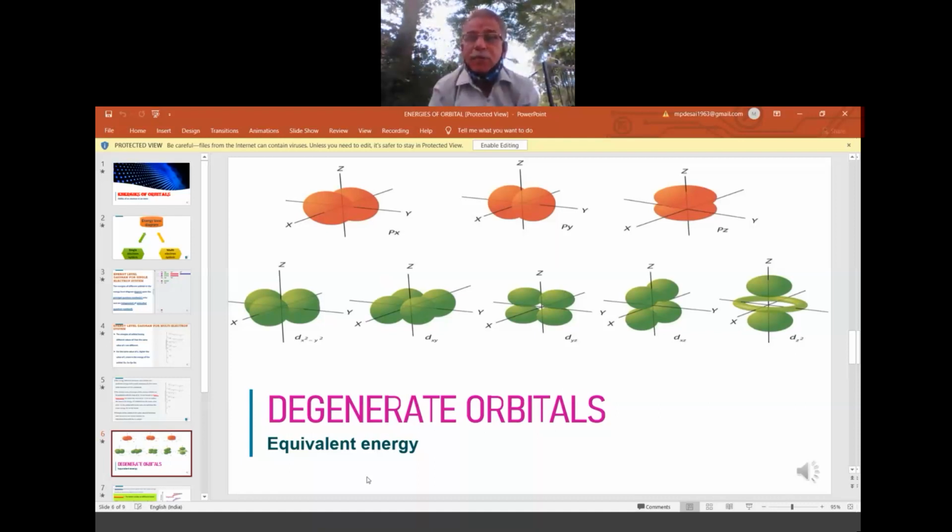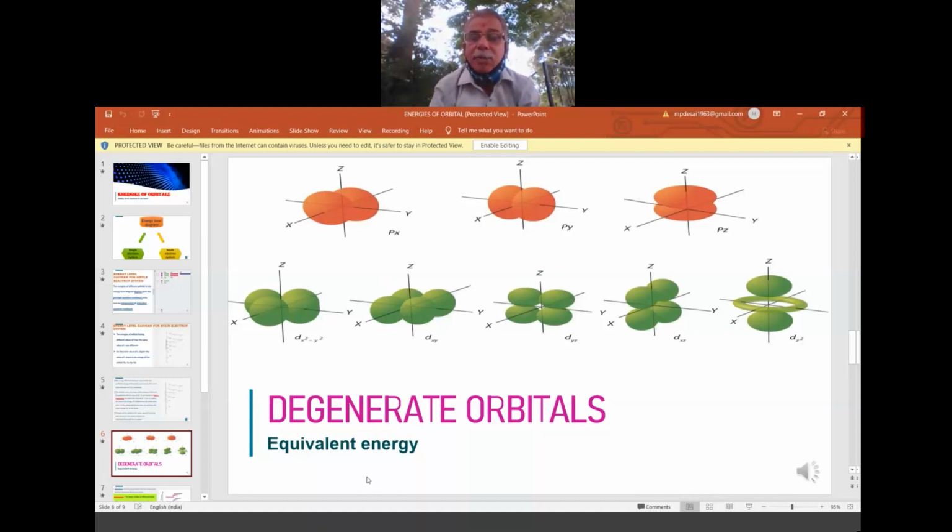According to the quantum mechanical model, they are dxy, dyz, dzx, dx square minus y square, and dz square. These 5 suborbitals of the D have the same energy. Therefore, these 5 d orbitals are also called degenerate orbitals. 3 orbitals of P, 5 orbitals of D, 7 orbitals of F, and so on, in the quantum mechanical model, have the same energy. Therefore, they are called degenerate orbitals. So this degeneracy concept is there.